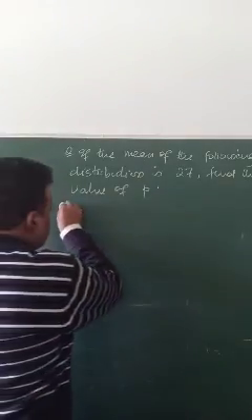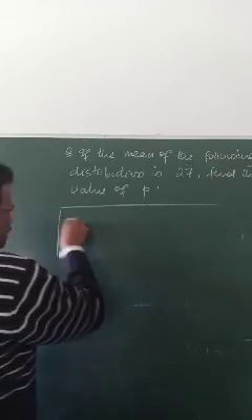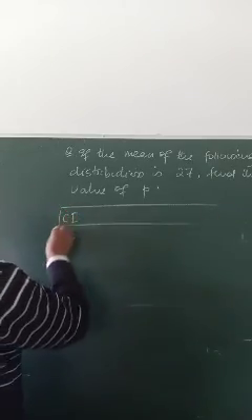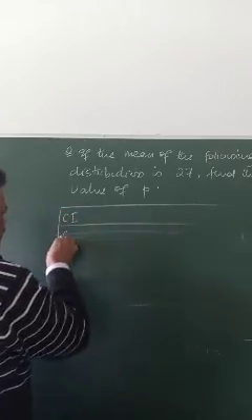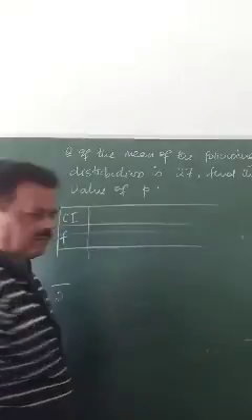So we are given, suppose, a question like this. We are given class interval and frequency.